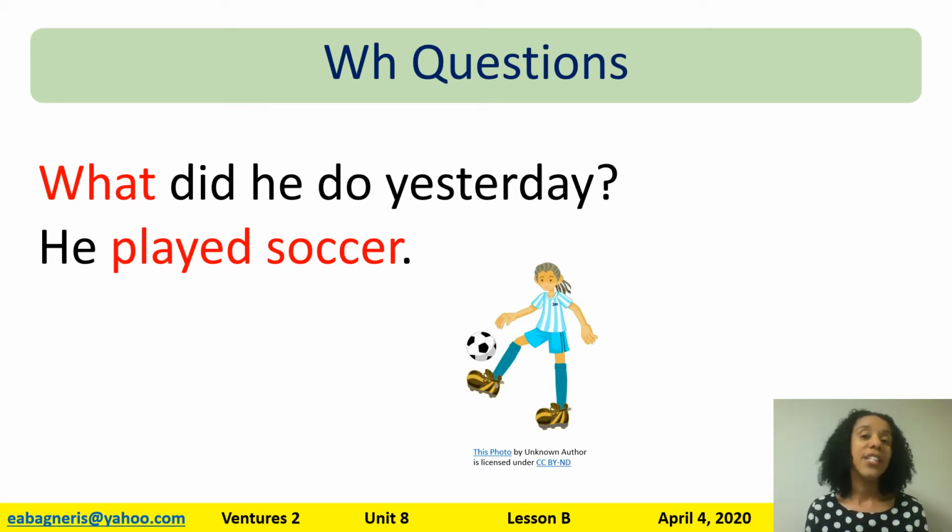What did he do yesterday? He played soccer. Played soccer is the activity. Notice that activities often go with verbs. Played, studied, ate. Those are verbs.